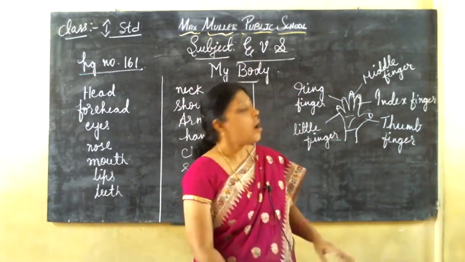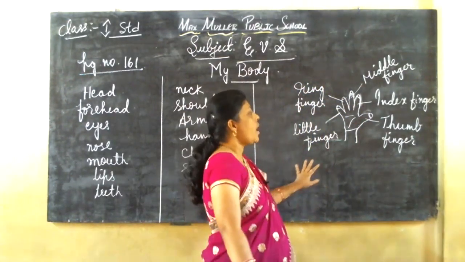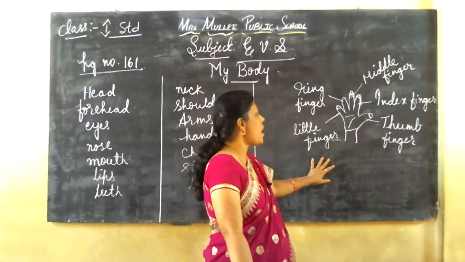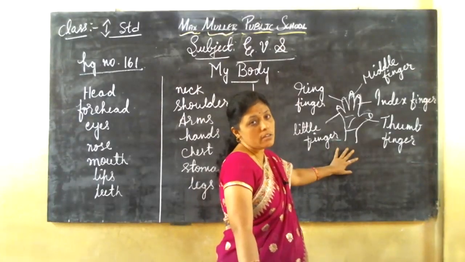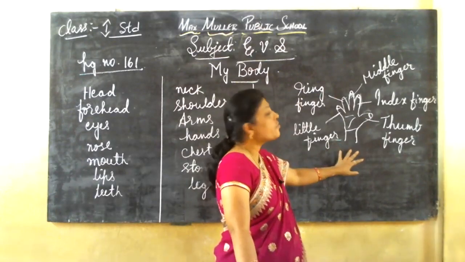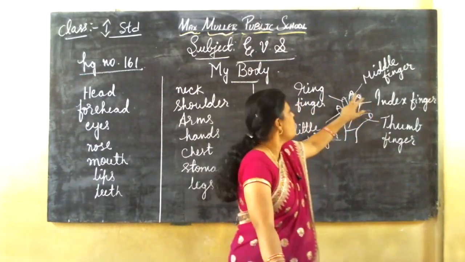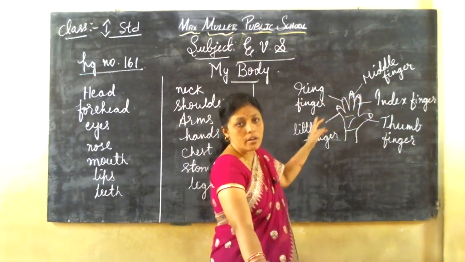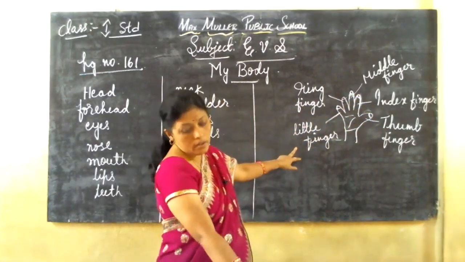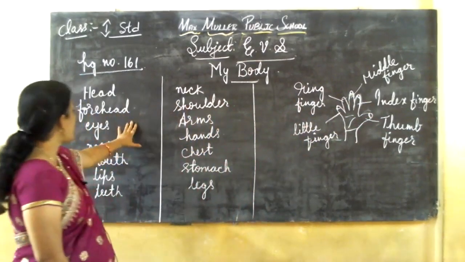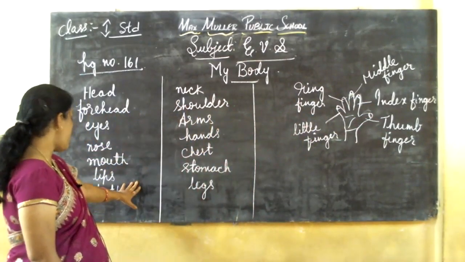Okay. So, how many hands do we have? We have 2 hands. In each hand we have 5 fingers. Each finger has a name. Thumb finger, index finger, middle finger, ring finger and little finger. Okay, children? So, these are all our different body parts.